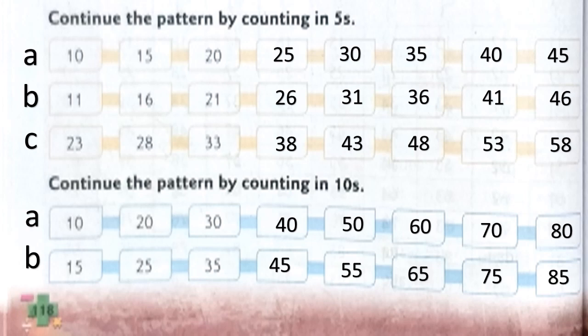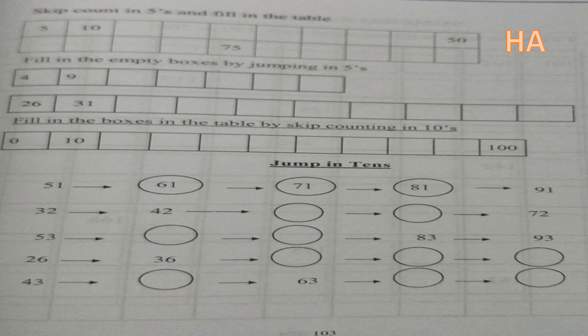Good children. Children, on page number 103, you have similar exercises to count and fill in the boxes by skip counting in 5s and then by 10s. Okay, now you know how to solve, right? You know how to count and then write the number. Try it on your own. We'll check for the answer in the next class. Okay.